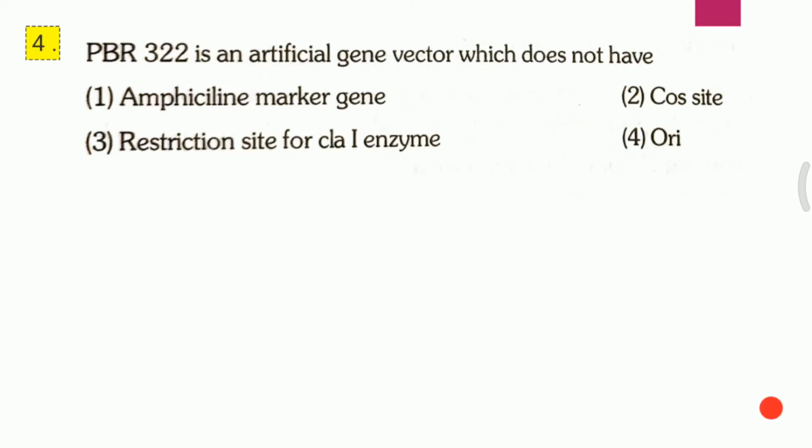Question 4. pBR322 is an artificial gene vector which does not have first, ampicillin marker gene, second, cos site, third, restriction site for ClaI enzyme, fourth, ori. Answer for this question is second one, that is cos site.